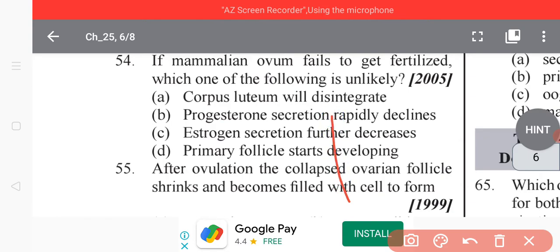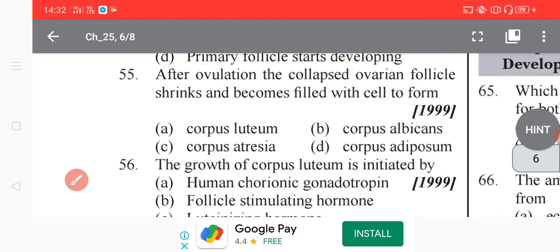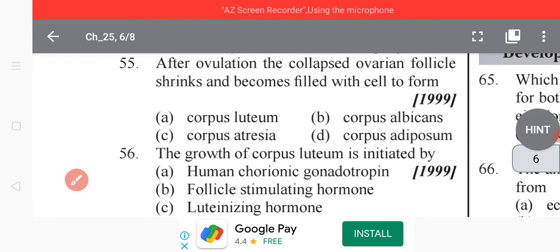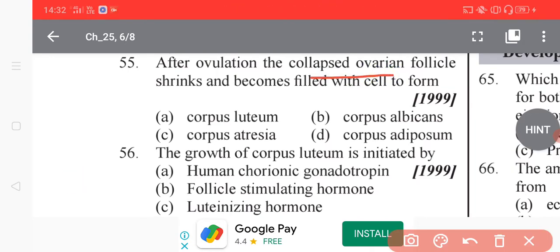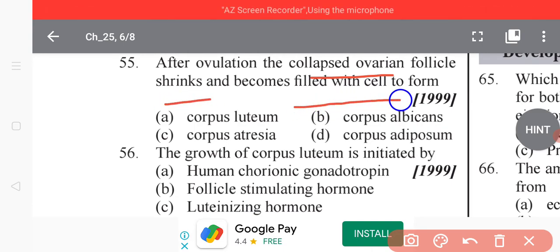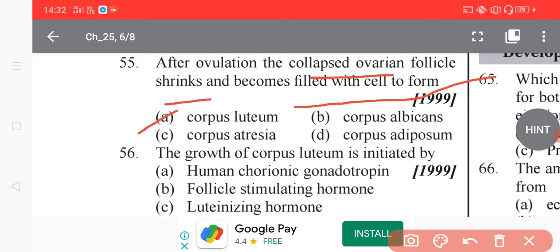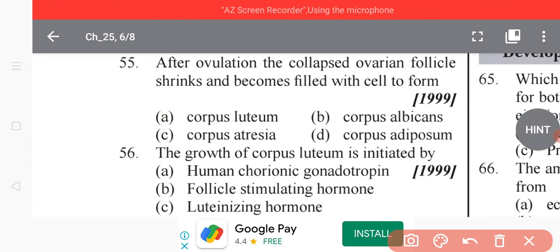Now go to question 55, today's last question. After ovulation, the collapsed ovarian follicle shrinks and becomes filled with cells to form corpus luteum, corpus albicans, corpus arteria or corpus adiposum. After ovulation, the ovarian follicle undergoes several stages of regeneration. The follicular cells enlarge and fill with yellow fluid to form the corpus luteum.